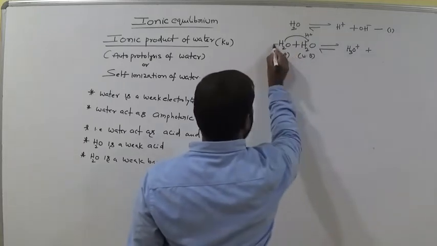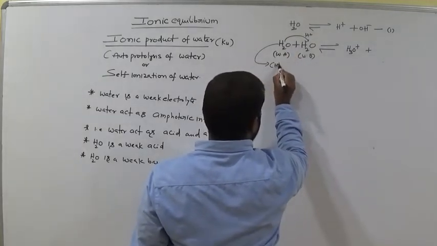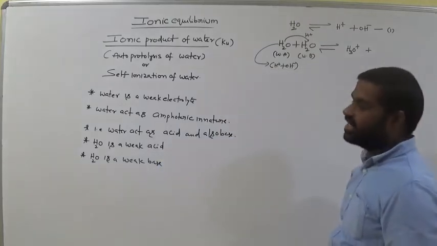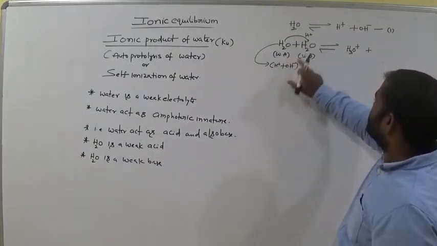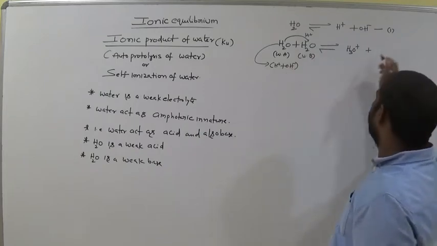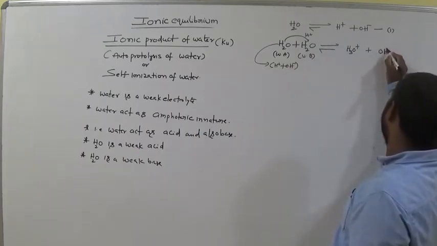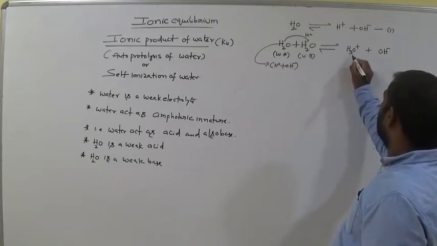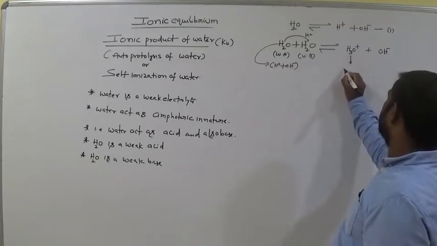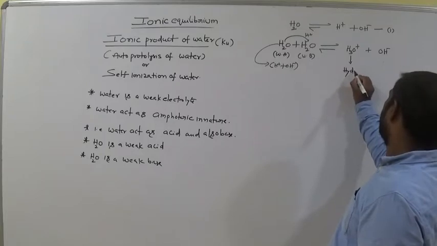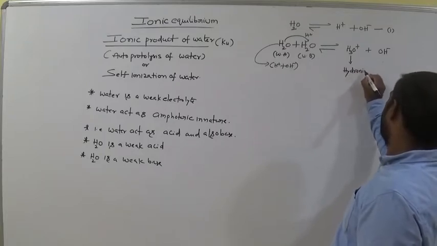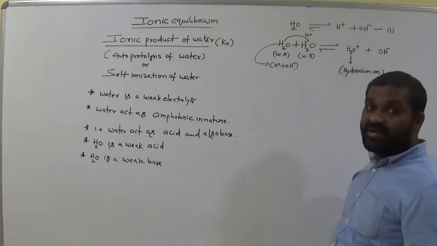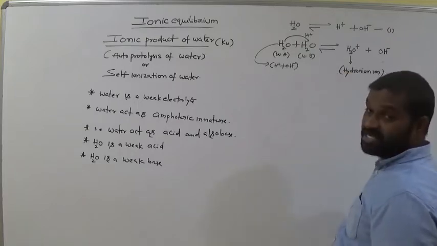What are the ions present in H2O? H plus and OH minus, am I right? Now it loses the H plus, what is the remaining here? OH minus. Is it clear? Here it is H3O plus. We call it hydronium ion. Generally the available water is in this form, not H2O, okay?